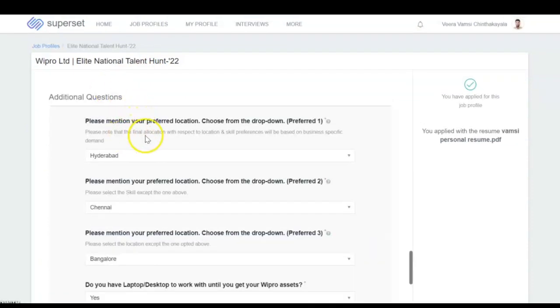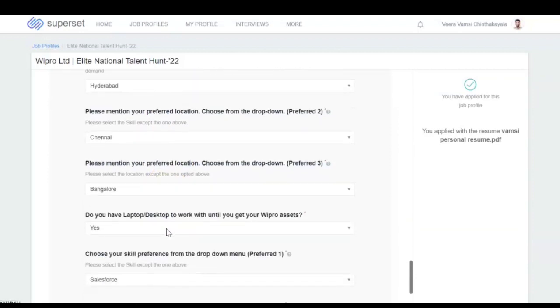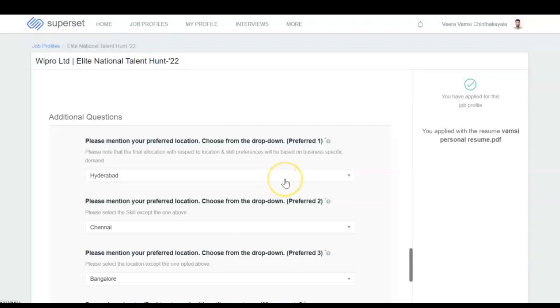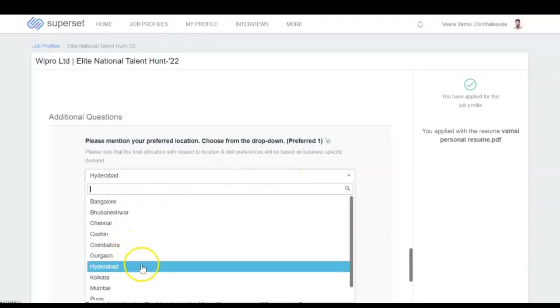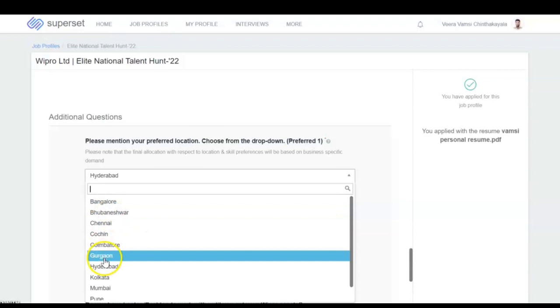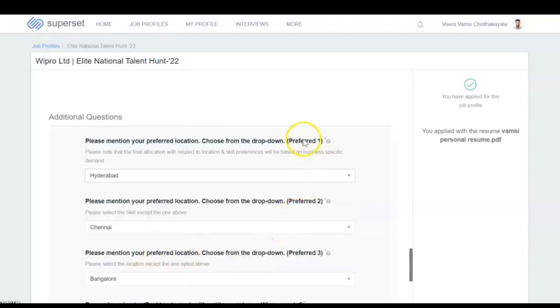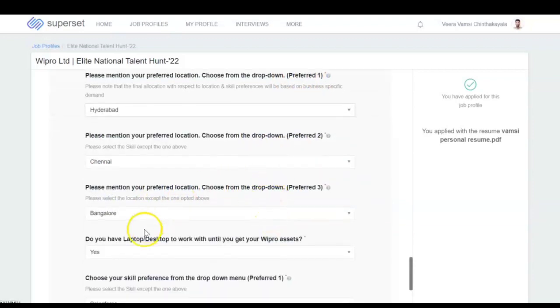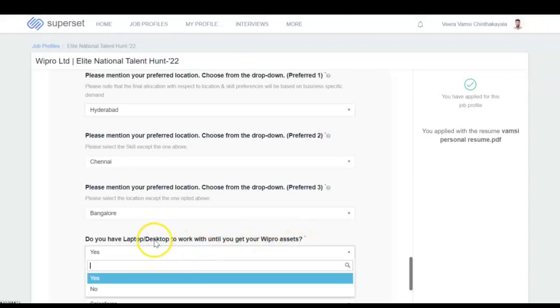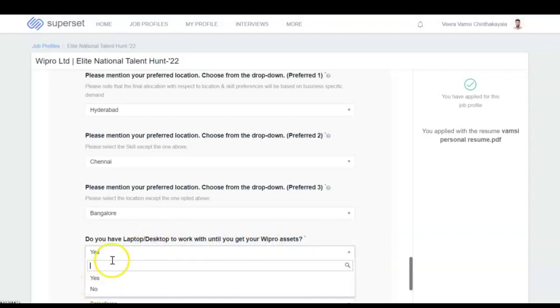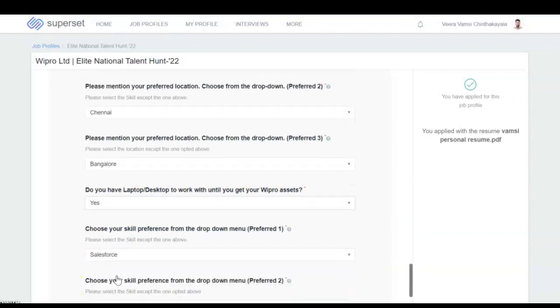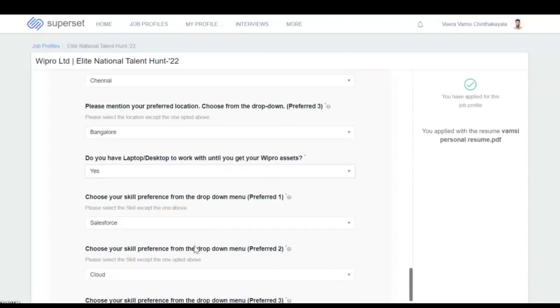After clicking on the edit button, they ask you to select the preferred locations, the infrastructure details, and the skills preferences. You have to enter all the details. Click on the drop down menu. You can select your preferred locations, first one, second one, and third one, three preferred locations. Next you have to select whether you have a laptop or not. If you have a laptop or desktop to use until you get your Wipro assets, select yes.